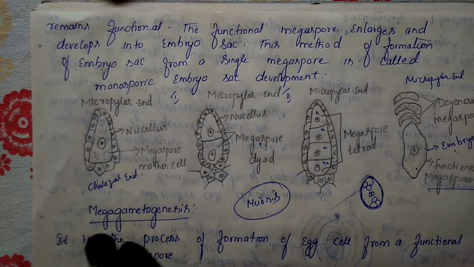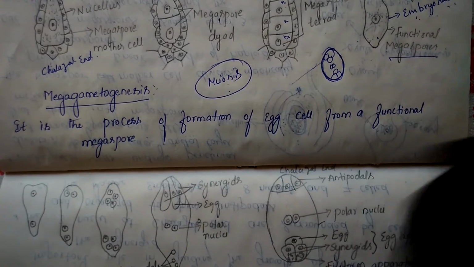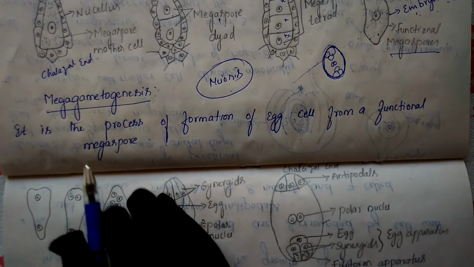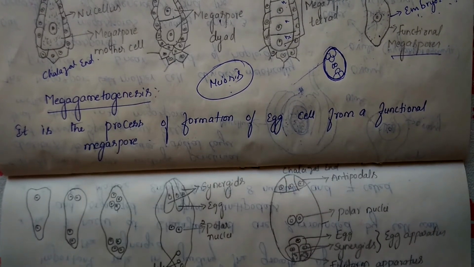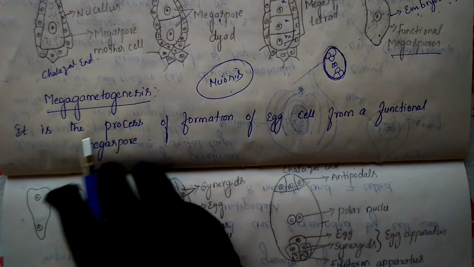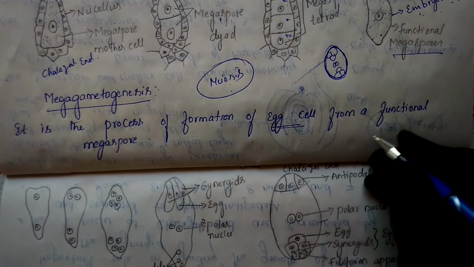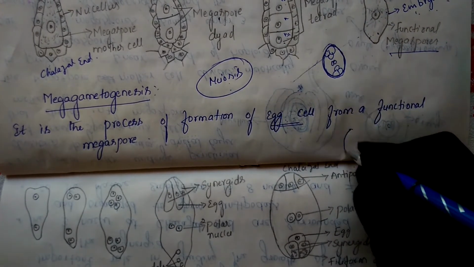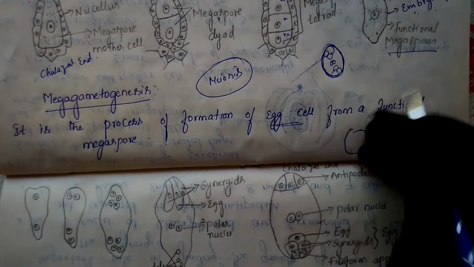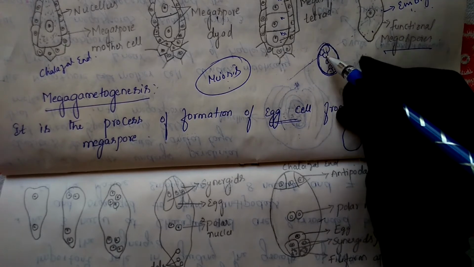The next concept is megagametogenesis. What is the meaning of megagametogenesis? It is the process of formation of the egg cell from a functional megaspore. Just now, as I said, we discussed the anatropous ovule. It contains the embryo sac. What does the embryo sac contain? Two synergid cells, one egg, two polar nuclei, and three antipodal cells.